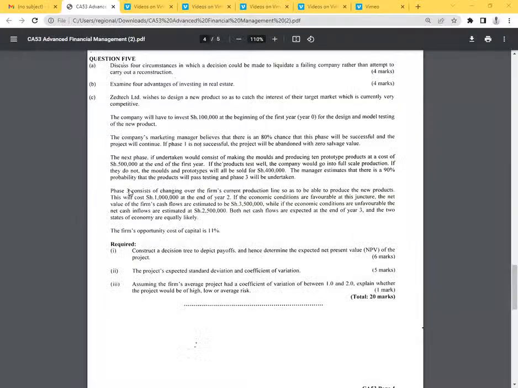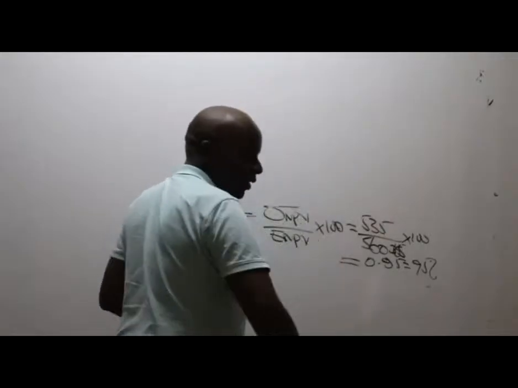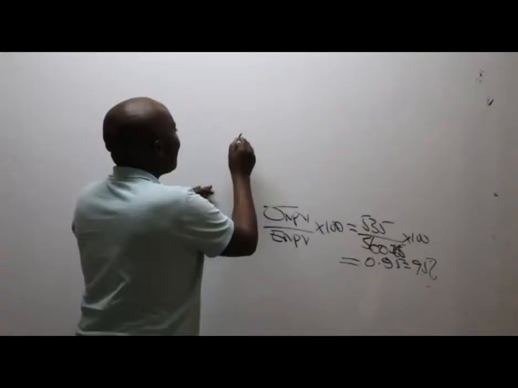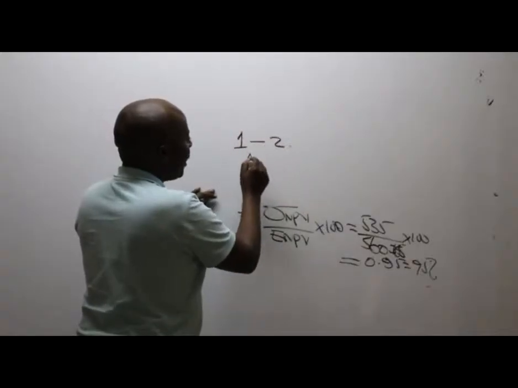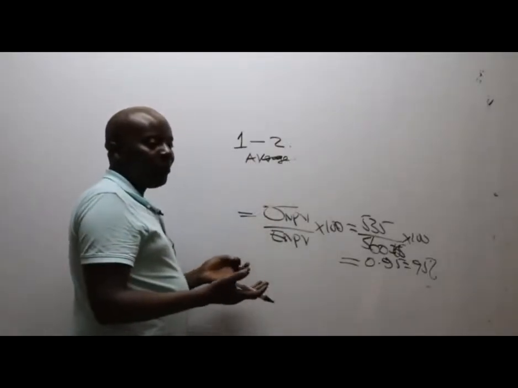Let's see here. So when you look at Roman 3, assuming the firm's average project had a CV of between 1 and 2, perhaps could have been 1.5. Explain whether the project would have been of a high, low, or average risk. Ah, great. Now remember here they are giving us the average CV. They're telling us that if the CV falls in between here, then we talk of a medium risk. The risk will be average.